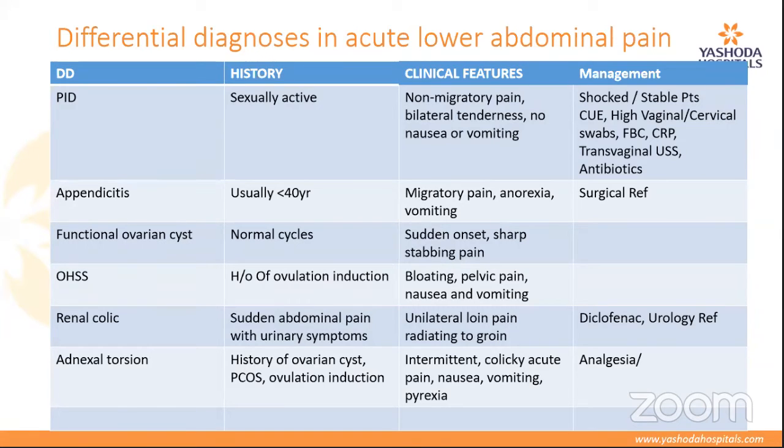Appropriate analgesia and proper referral for the gynec, and keeping these diagnoses in mind is the most important thing, I think, as ER physicians. We tend to look at the surgical emergencies. We see them twice as common because we have more number of patients, but it is important that we keep these gynecological emergencies in mind when seeing any female case.